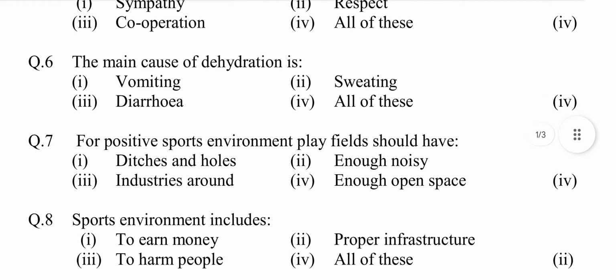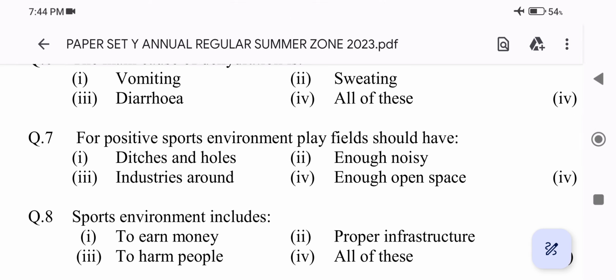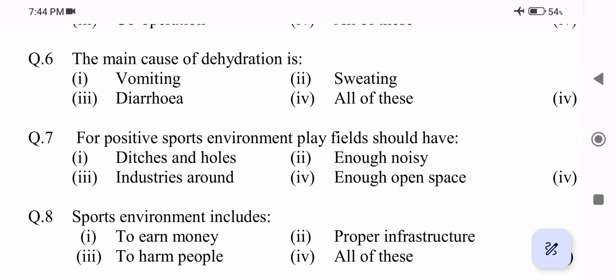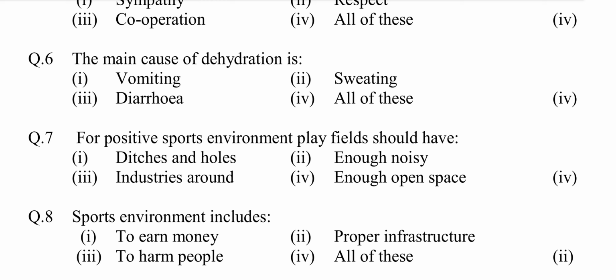The main cause of dehydration is option first vomiting, second sweating, third diarrhea, fourth all of these. Answer is option fourth all of these.